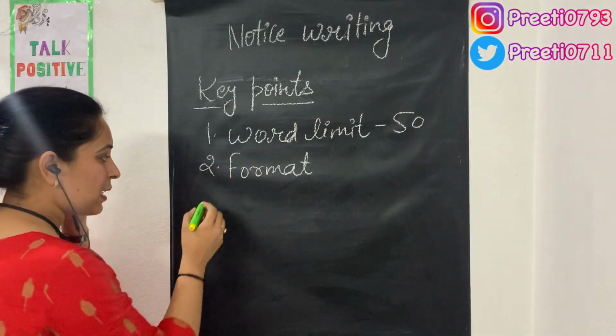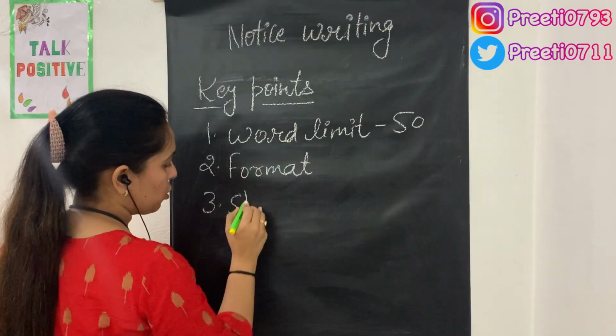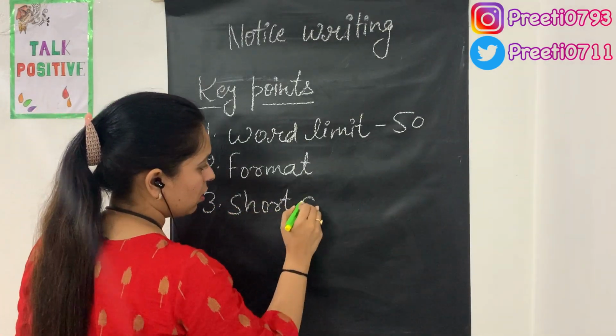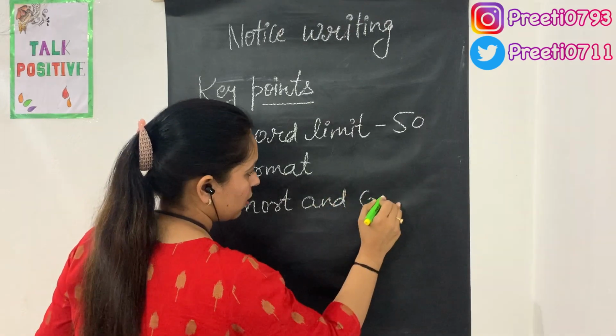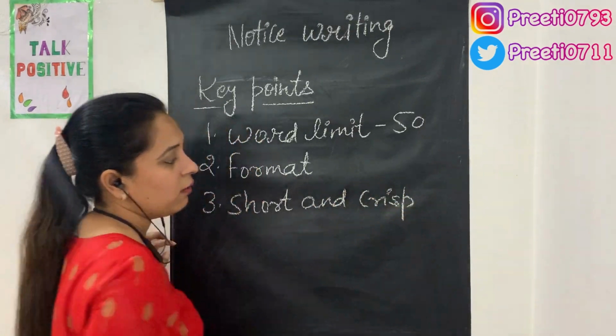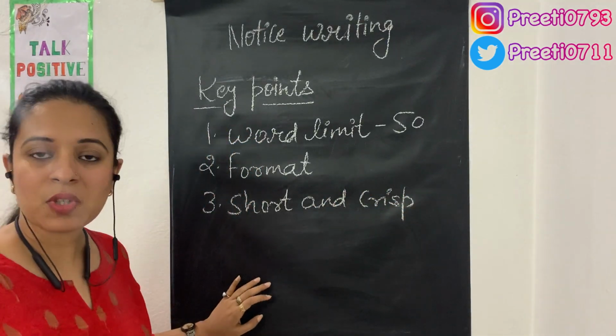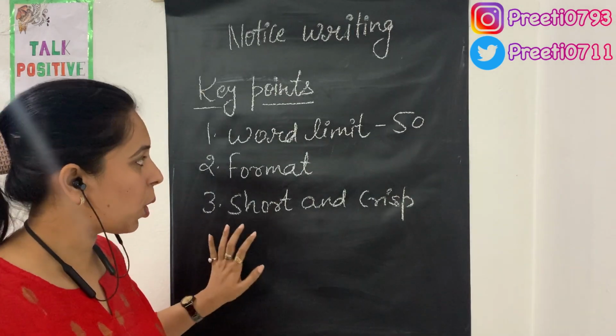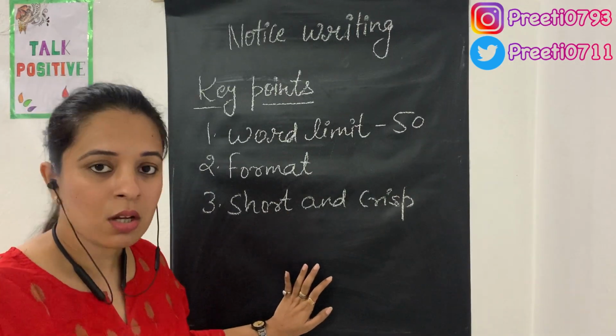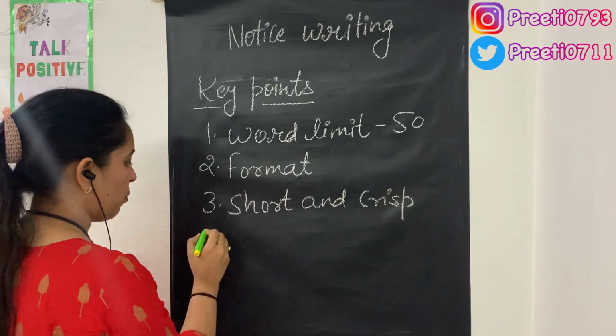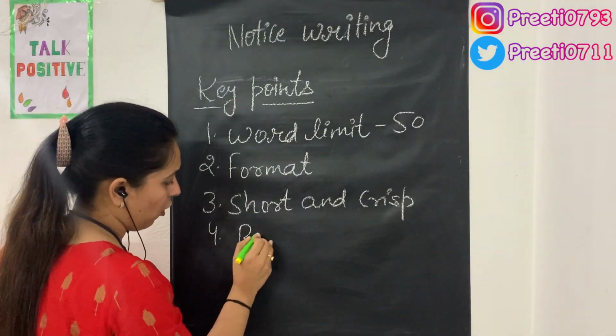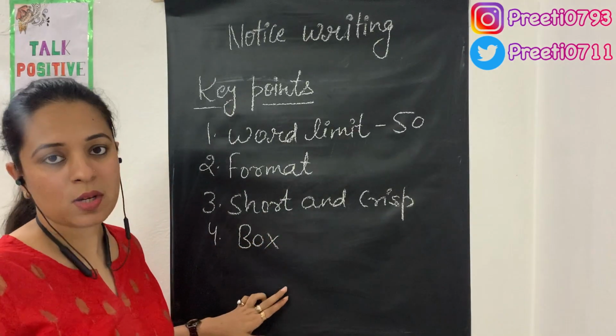And then after the format, your notice should be short and crisp. That is, it should have all the information required in the question. And the most important part, do not forget to put it in a box.